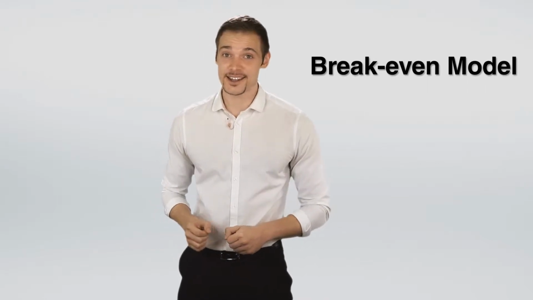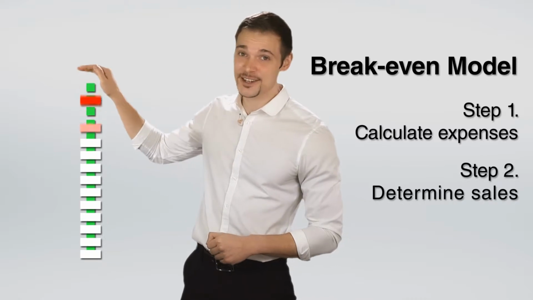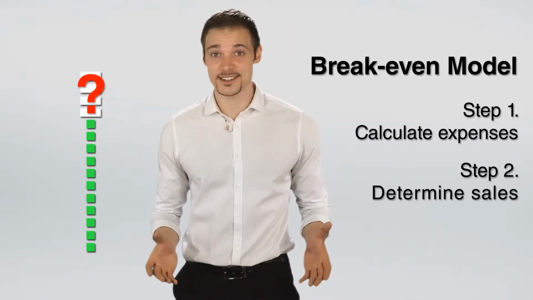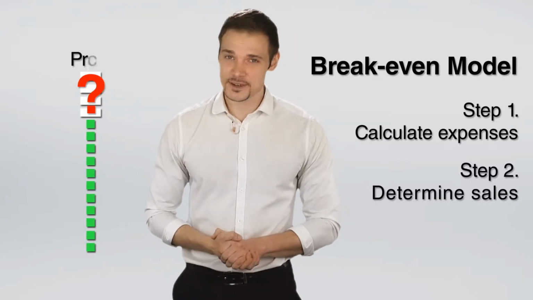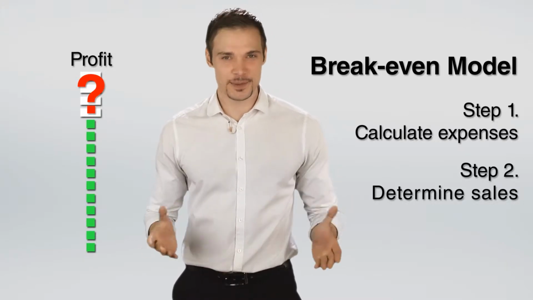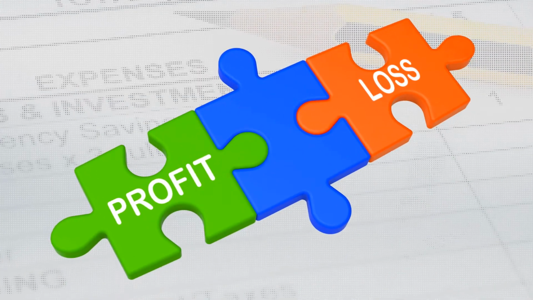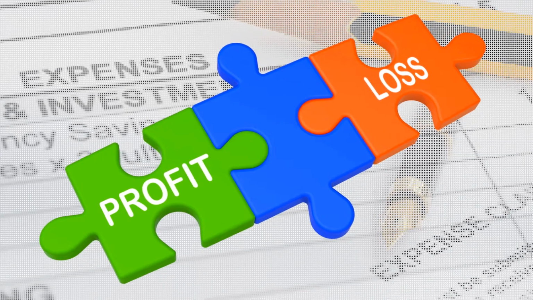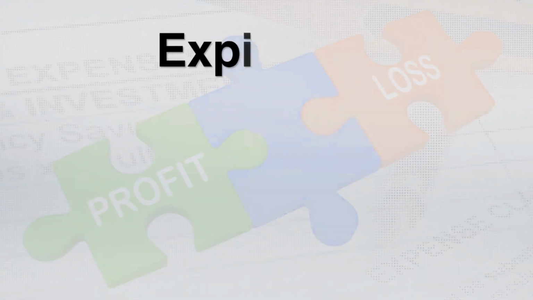Let's start with a break-even model. What we're going to do here is calculate your expenses first and then determine what you will need in sales just to cover your expenses. Remember, you haven't turned a profit in this scenario, but just covered expenses. Let's look at a typical profit and loss statement or sales and expenses sheet. We're going to start with expenses.